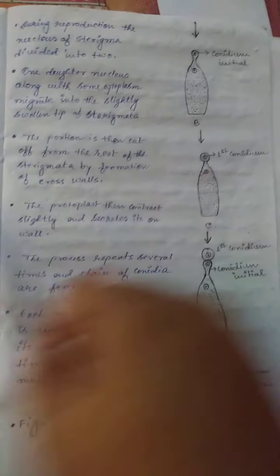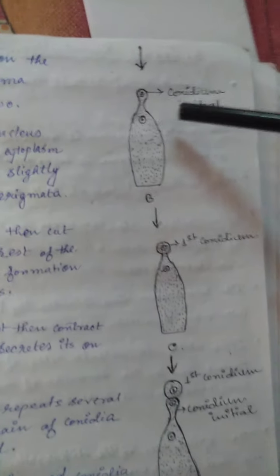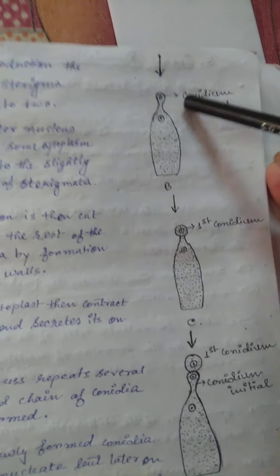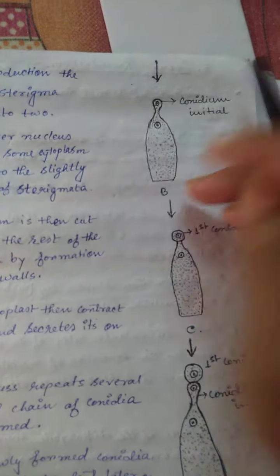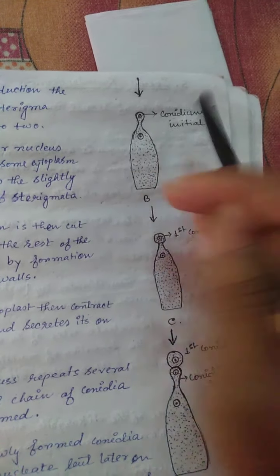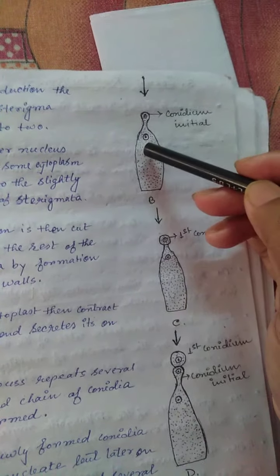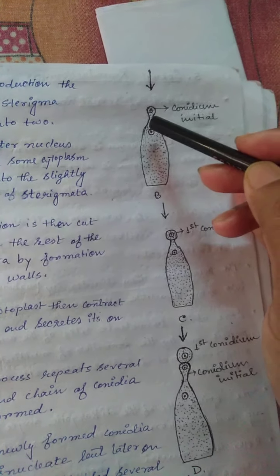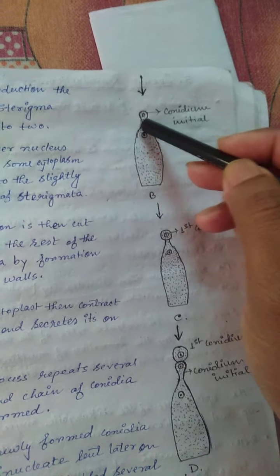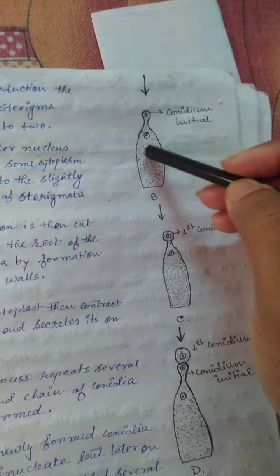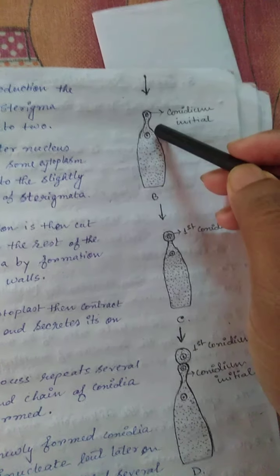Now, what is the swelling structure? This is the swelling structure. This is the conidium initial, which swells at the tip. And the nucleus of the sterigma divides mitotically. One migrates to the swollen part and another remains in the phialid.